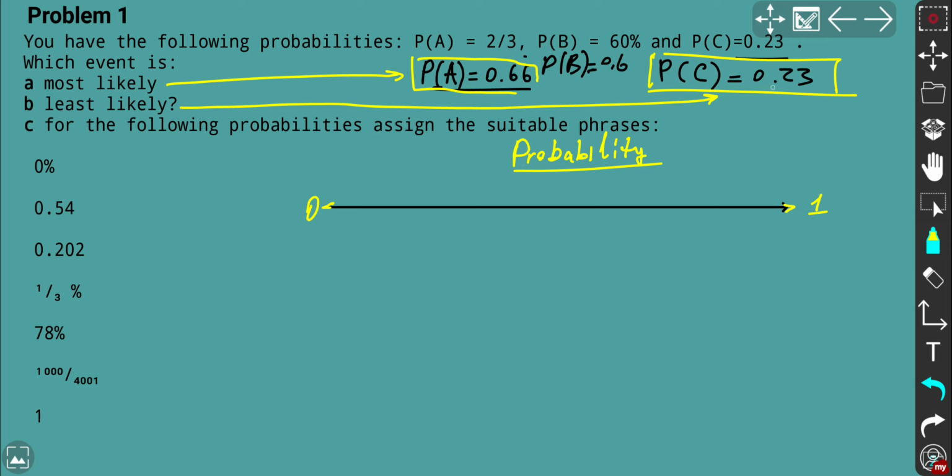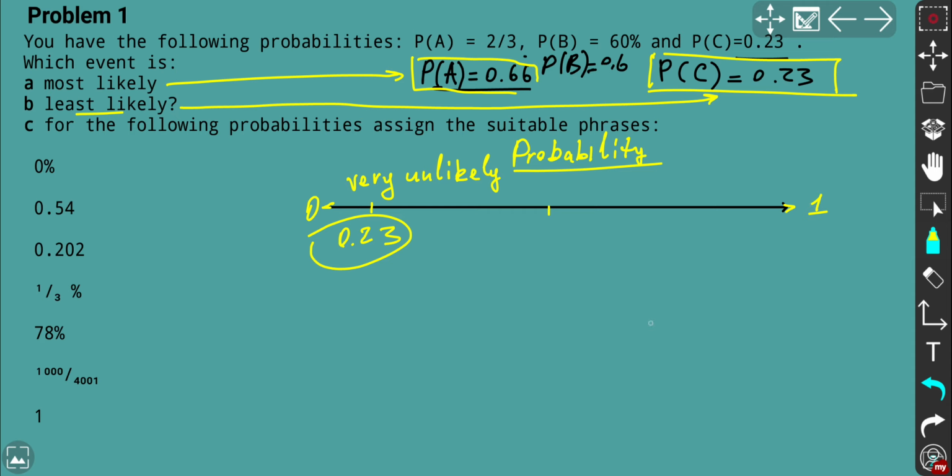We understand that 0.23 is going to be very, very close to 0. So what can you say about that? Definitely this event is very unlikely, if you pick an appropriate phrase. So that's why it's definitely the least likely in comparison with the others.